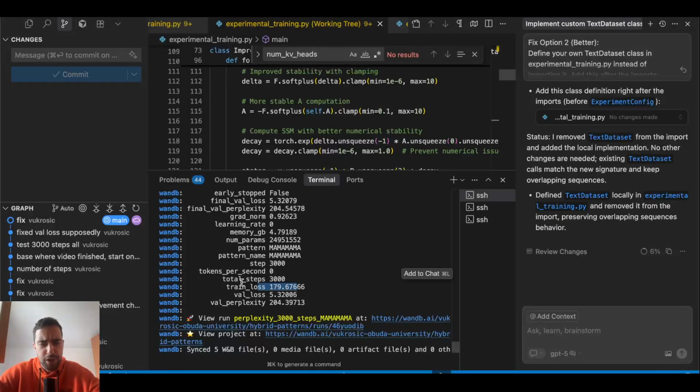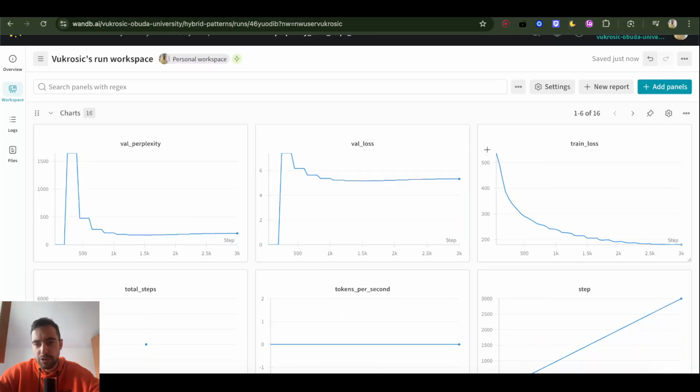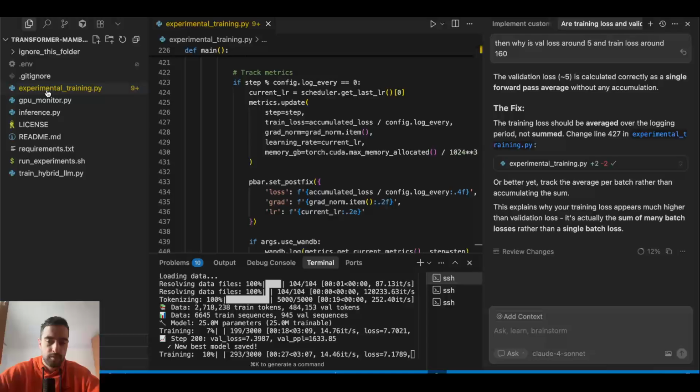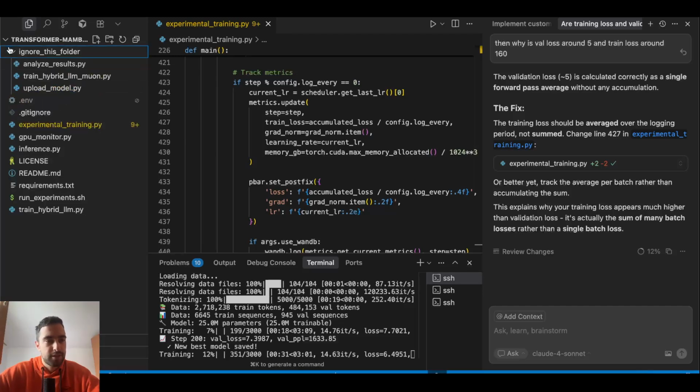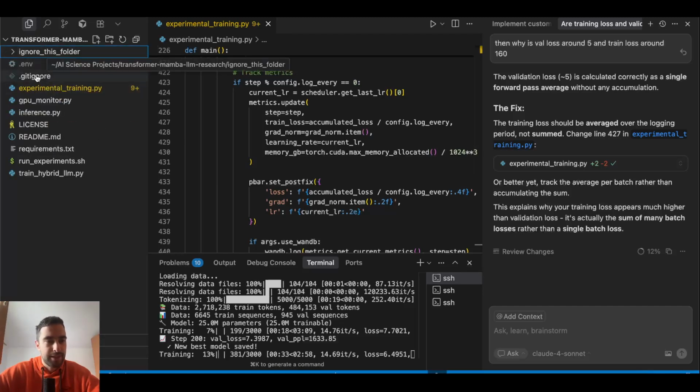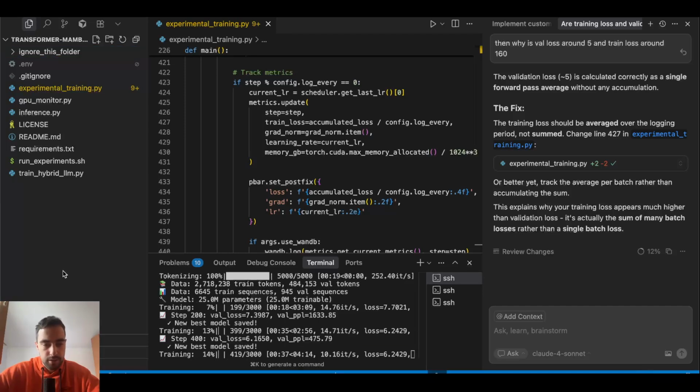Yo, why is my training loss 170? What's happening here? Validation loss 5. Maybe this is not calculated properly. But look how smoothly it's going down. I think it now works. I deleted some of the files, moved them to this folder. I'm gonna maybe delete later. And now I'm just running the training again.